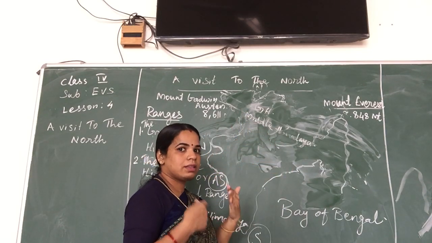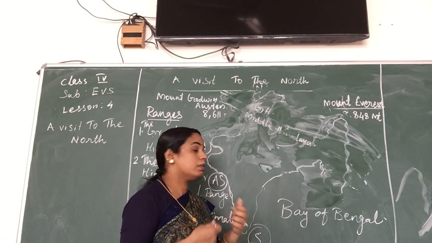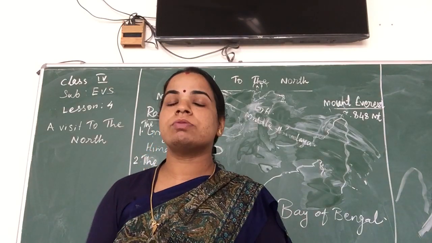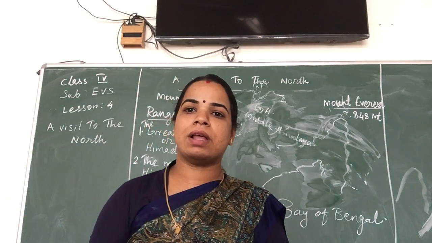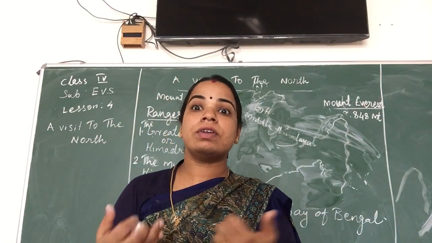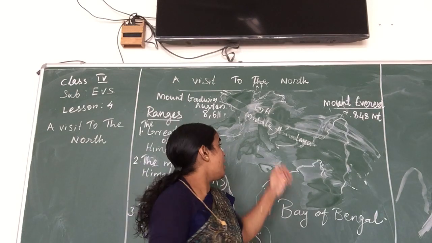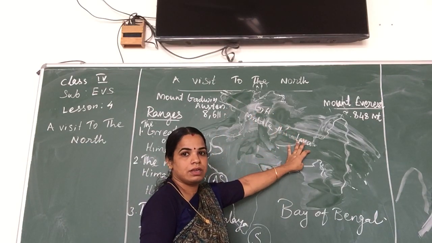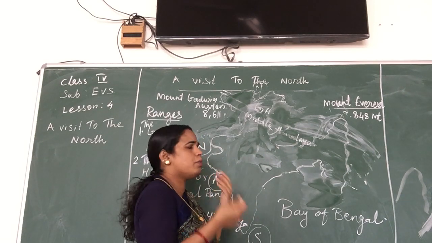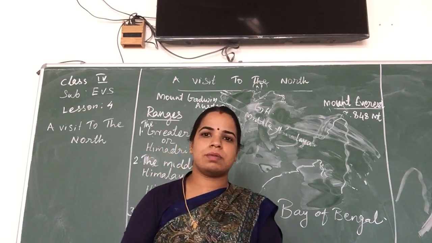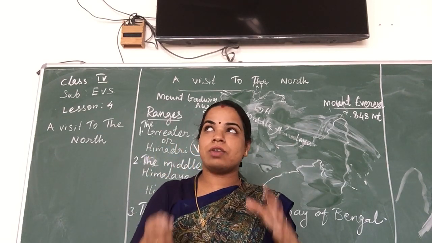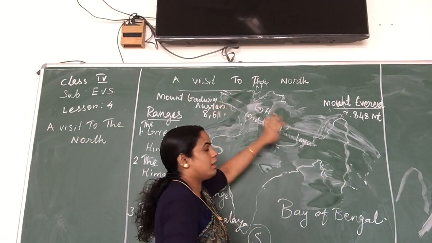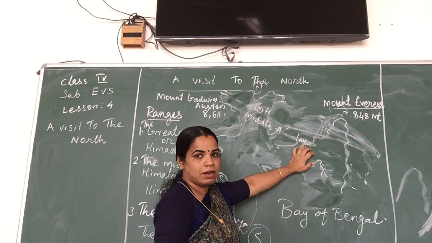Again, there is thick forest, and we also see more wildlife, different types of medicinal plants, and other plants for wood. We get all of this from the Middle Himalaya, or Himachal Range. Very beautiful places are also there, such as hill stations, and we can see the scenery. That is a feature of the Middle Himalaya, or Himachal Range.